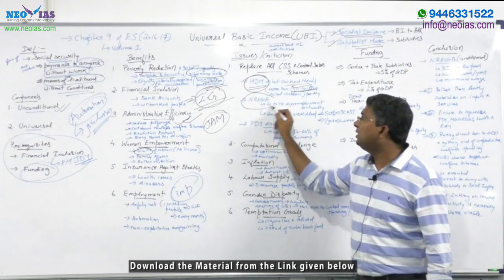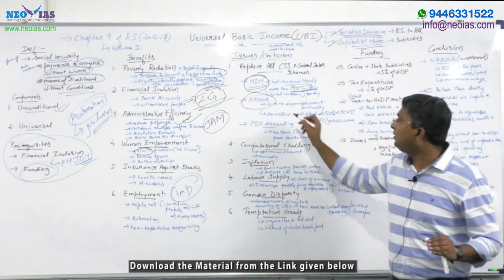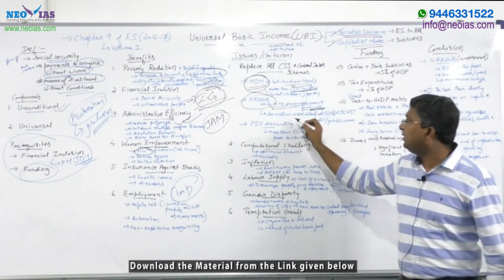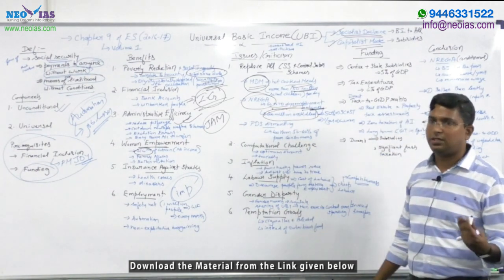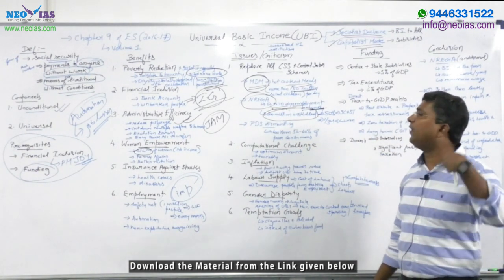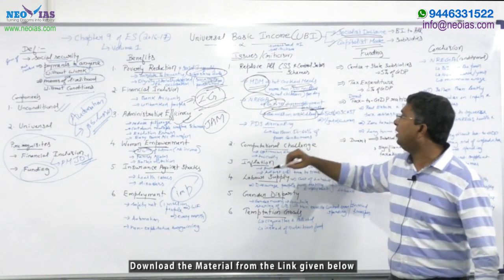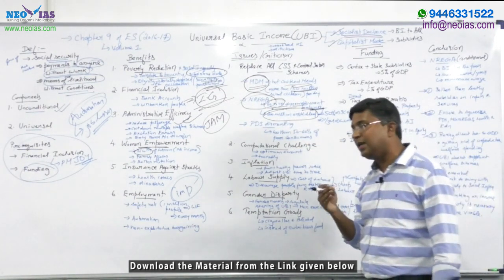Then if you look into schemes like NREGA, presently on average 60 to 70 days of employment annually. Around 200 million unskilled workforce is getting employment because of NREGA, and that too they are getting an annual employment of 60 to 70 days.